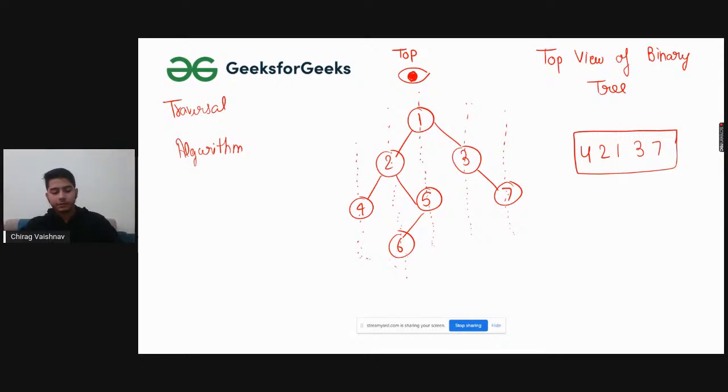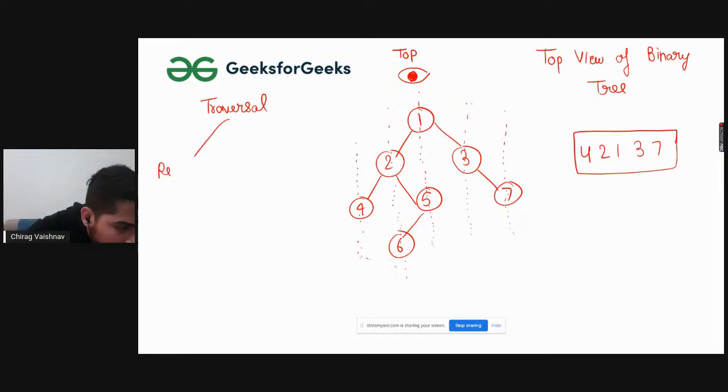Let's say we are going with traversal first. The options are recursion, and second is level order traversal.